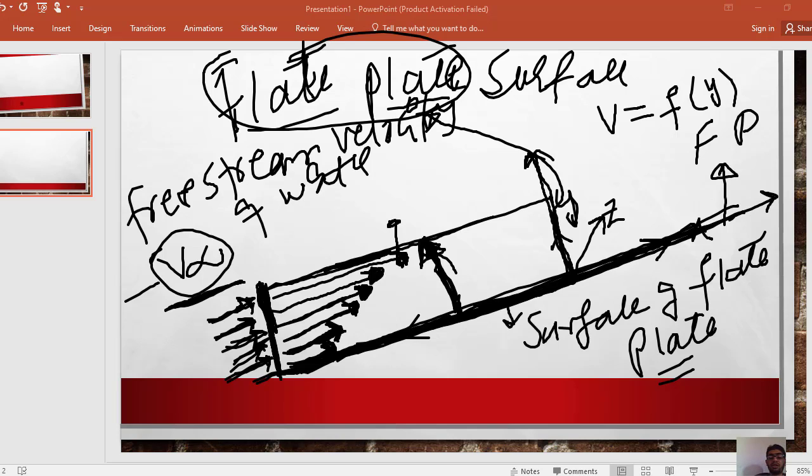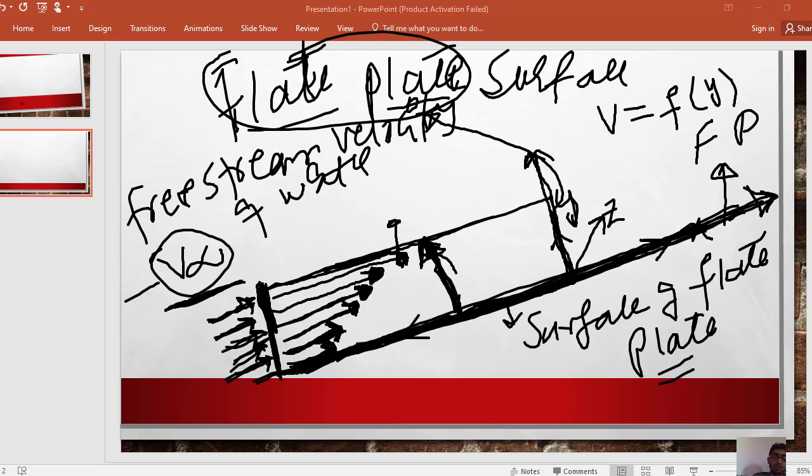So up to a certain height on the plate surface, there is the effect of the wall, and the height up to which the effect of the wall cannot be neglected is called the boundary layer.